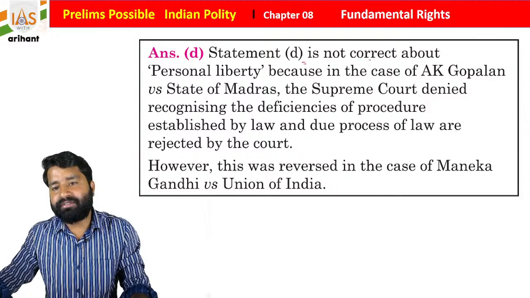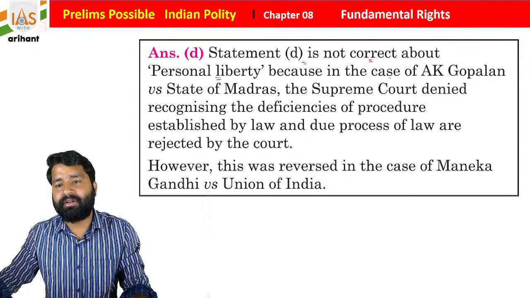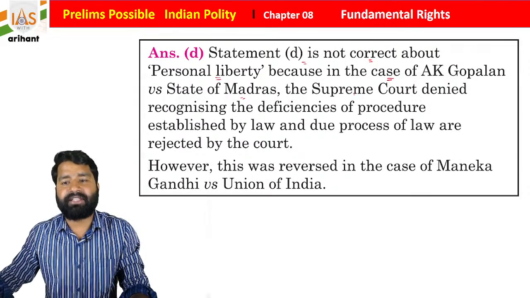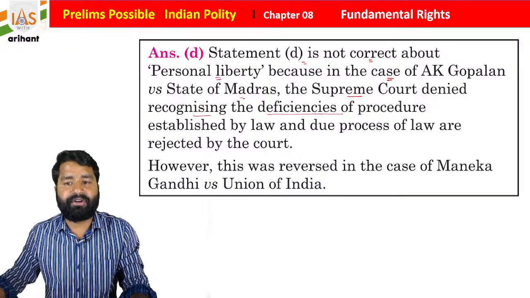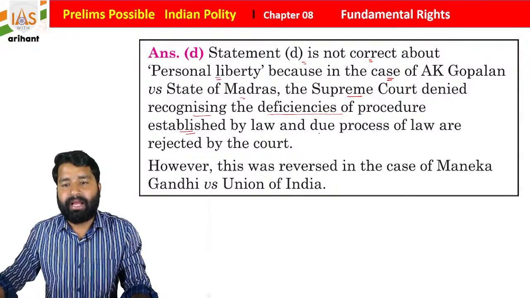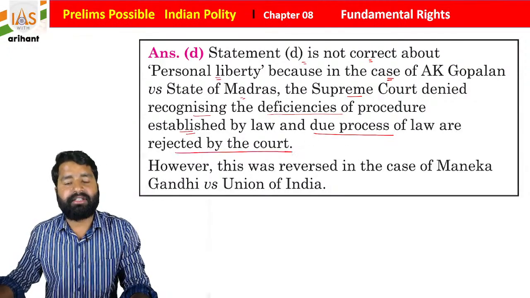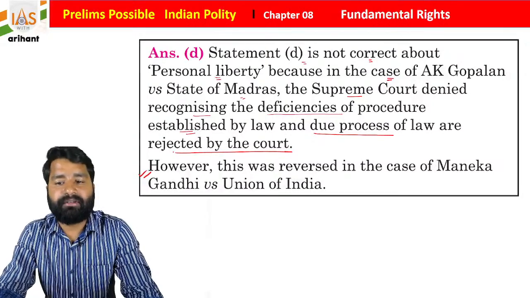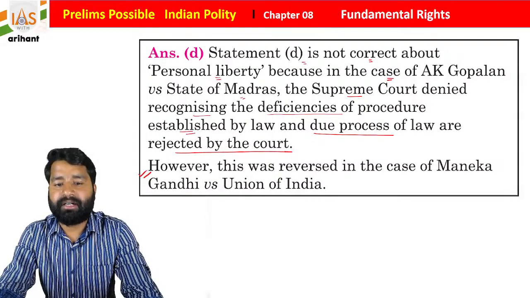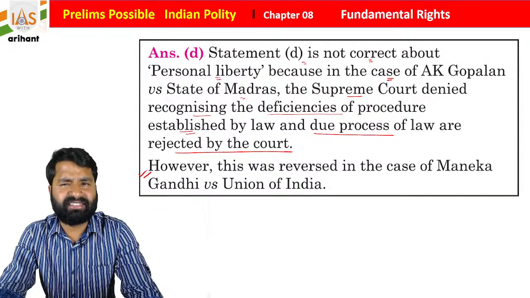So statement D is not correct about personal liberty, because in A.K. Gopalan versus State of Madras, the Supreme Court rejected due process of law and recognized only procedure established by law. However, this was reversed in the case of Maneka Gandhi versus Union of India, 1978.